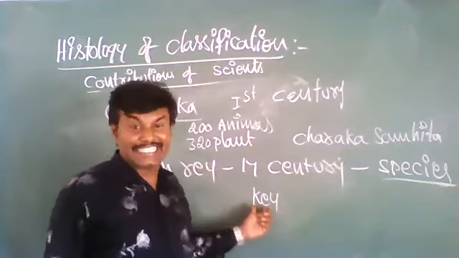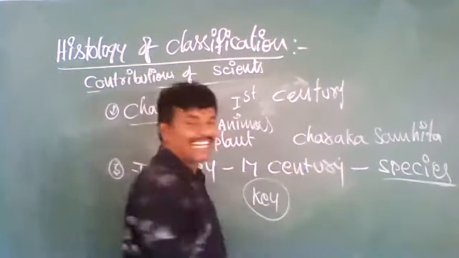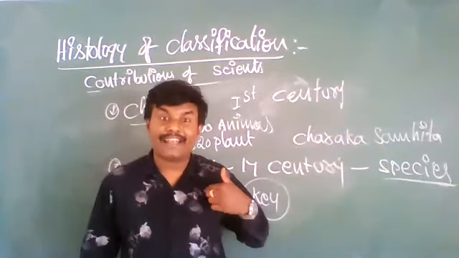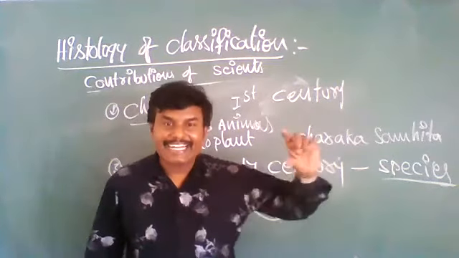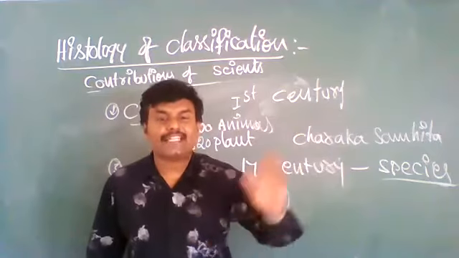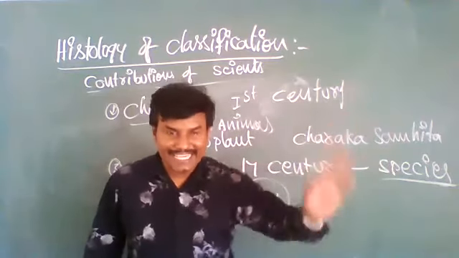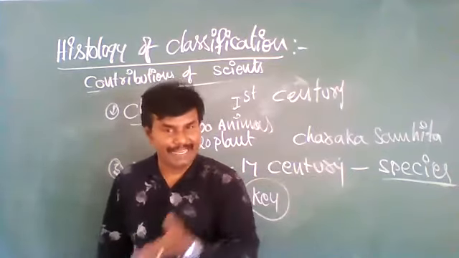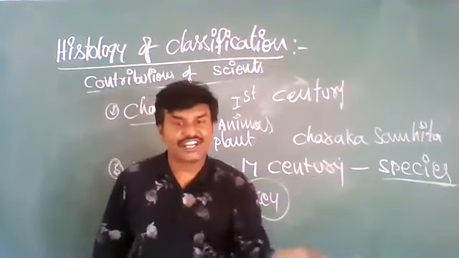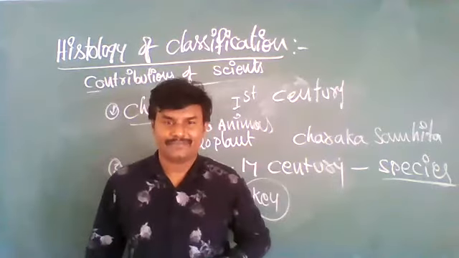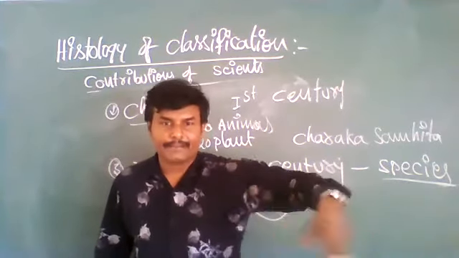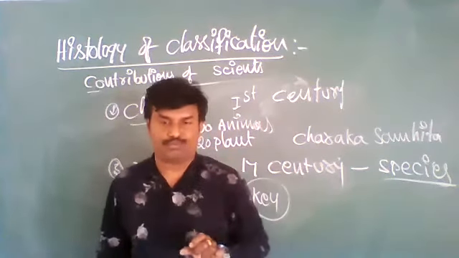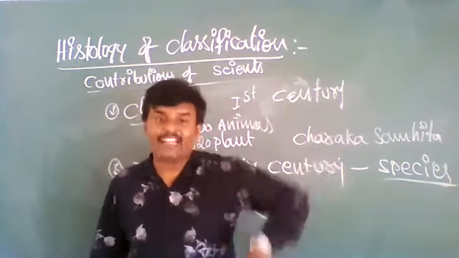Similarly, if there is a dead body, we can still identify it. By seeing parts of the body, we can say whether he belongs to male gender, female gender or transgender. Those parts are called key, a clue. By seeing those parts, we can identify.